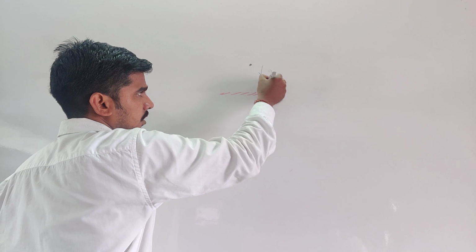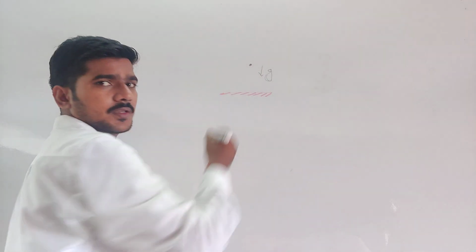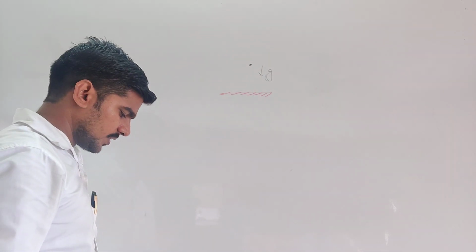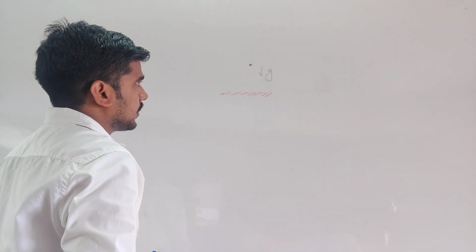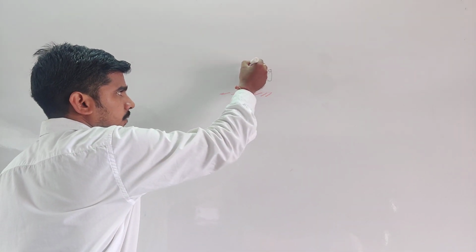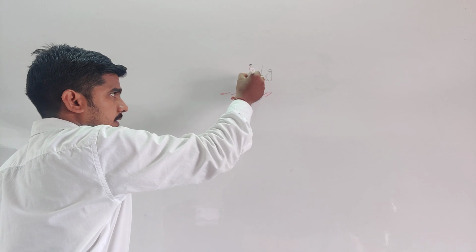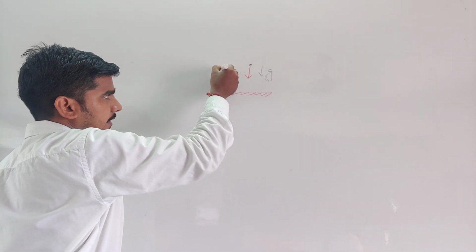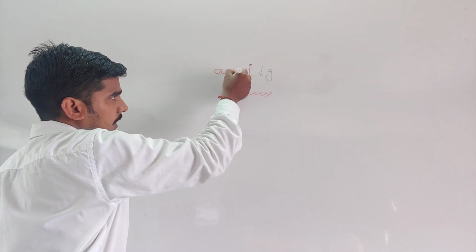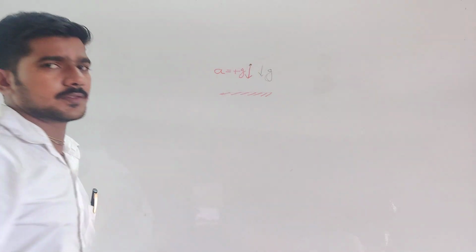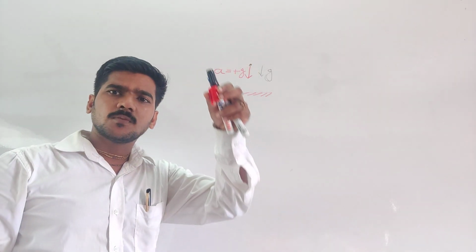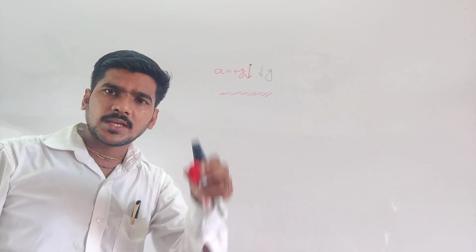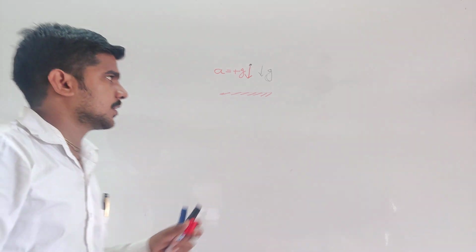Clear? See, the object will fall downward. That means here the acceleration is equal to plus g. Listen, if the body is moving downward, you take plus g.